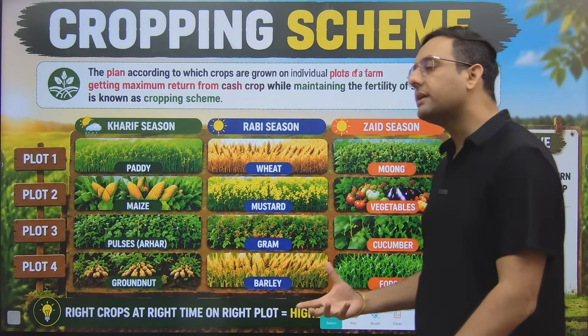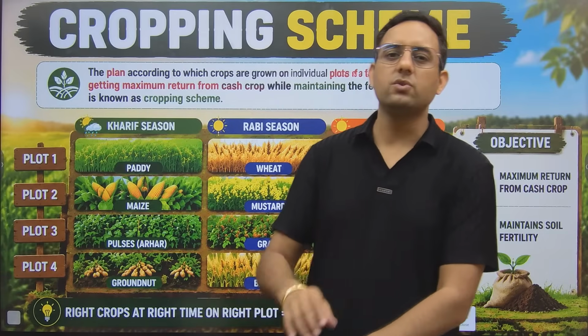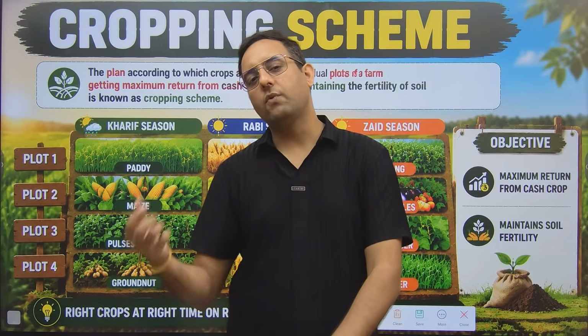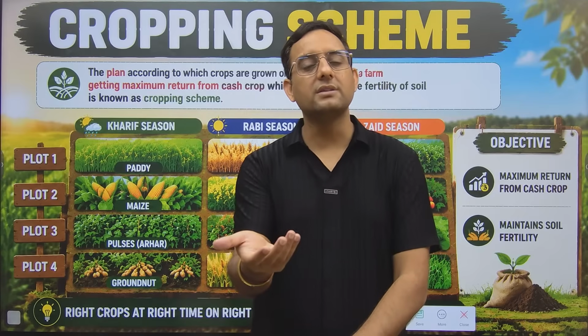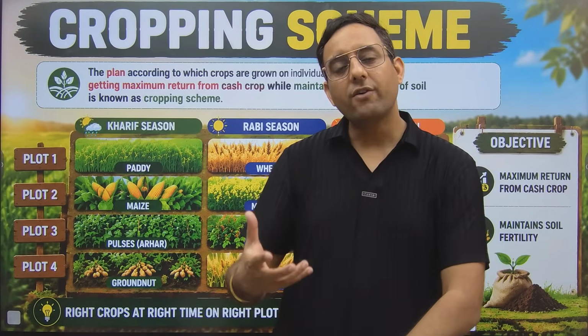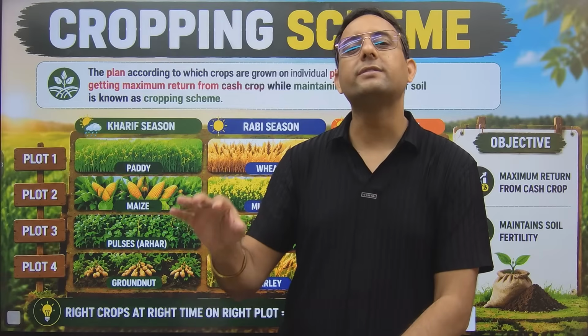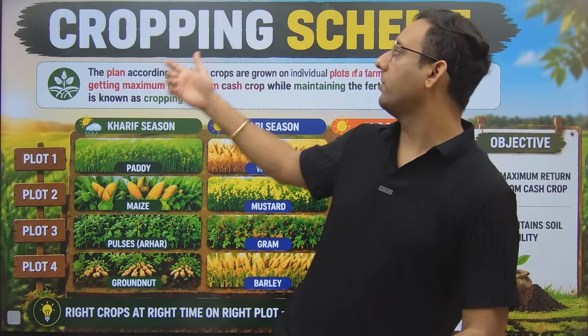Next one is cropping scheme. Cropping scheme is nothing but a plan. I also have a scheme that today I will teach you the first part of agronomy, then the second part will be taught by Janvi ma'am. Third, I'm again going to teach you about sowing, irrigation, and weed management in the third chapter or third session of this subject, which will start tomorrow at 11 a.m. So this is something which is planned in my mind. So if you have a plan for the Kharif season and the Rabi season, that sir, for next year I'm planning this crop I will grow in the Kharif, this I will grow in the Rabi, this plan will be called cropping scheme.